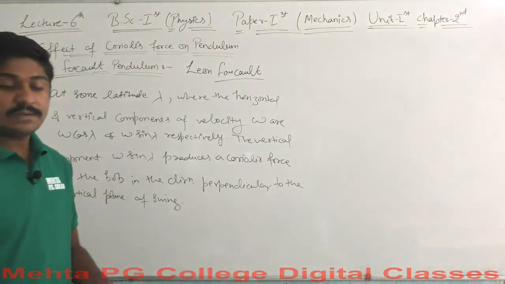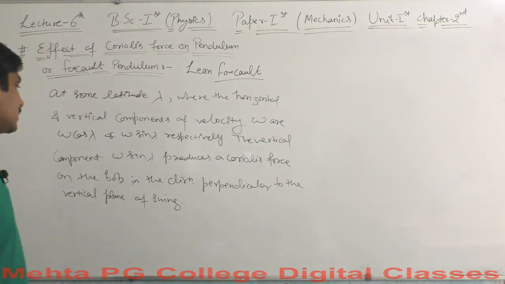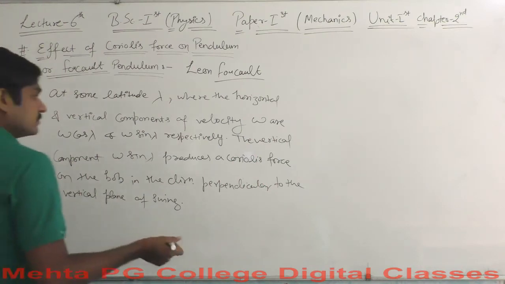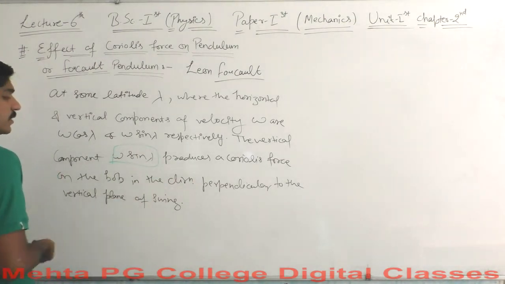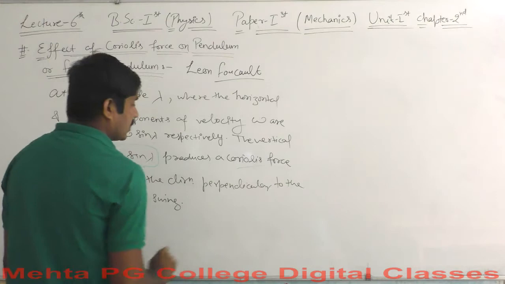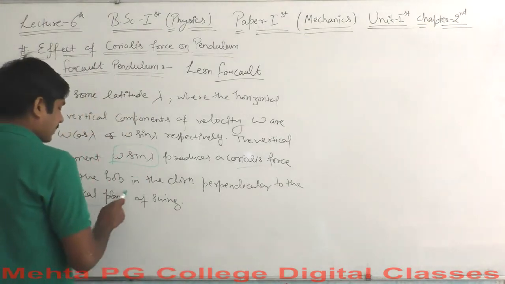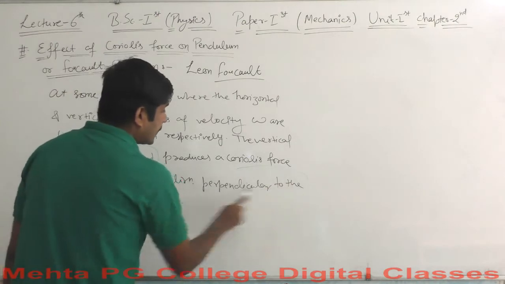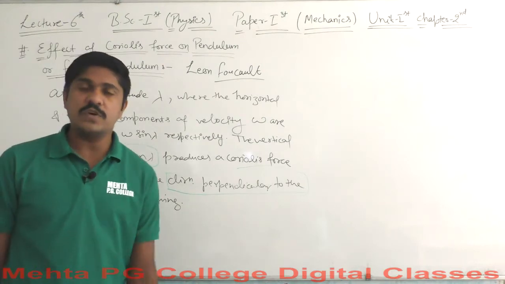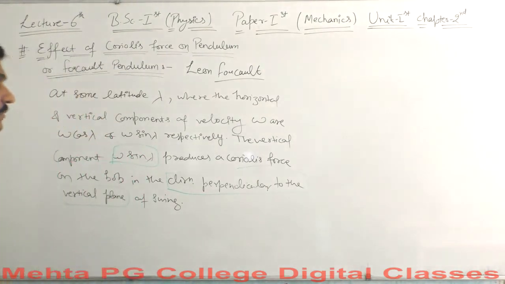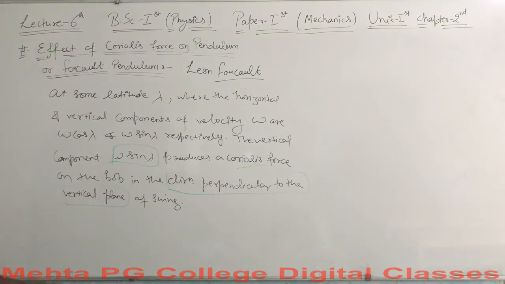Let's consider things again. What did we say? We said that this is the vertical component, which is omega sin lambda. Where is it? Yes, it is here. This is the omega sin lambda. What will it do? It will produce a Coriolis force, with direction perpendicular to the vertical plane. Okay, so it will produce some sort of Coriolis force, and this will certainly affect the motion of the suspended bob here. Also the horizontal component, and what should be the direction here?